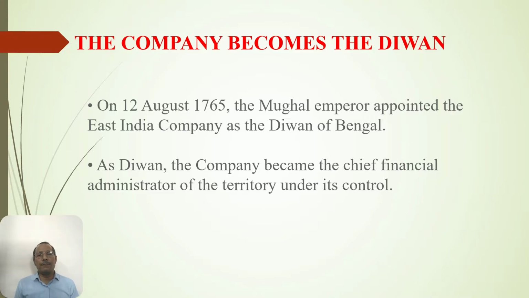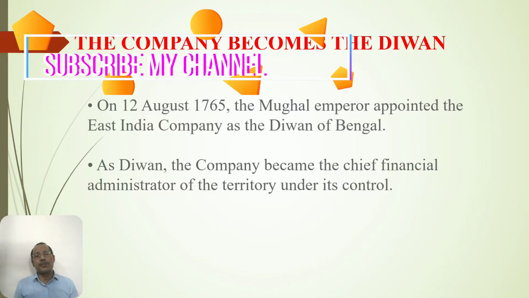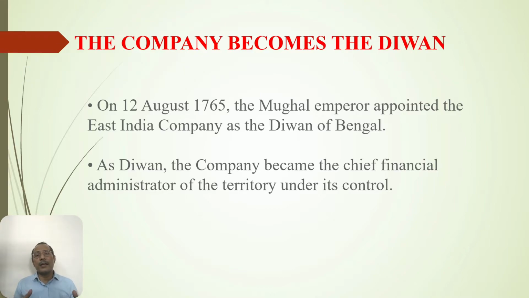Being the Diwan of Bengal, the company became the chief financial administrator of the territory under its control. The control was of the whole of Bengal. Now, when I talk about Bengal, it doesn't mean the Bengal of modern India, that is, West Bengal only. If we are talking about the British era, we are talking about Bangladesh, West Bengal, a larger chunk of Bihar, some portion of Jharkhand, and the whole of Orissa. This much area was under the control of the East India Company when they got the Diwani of Bengal.